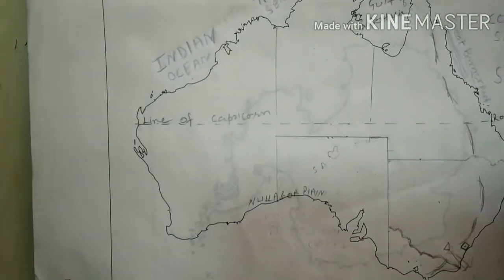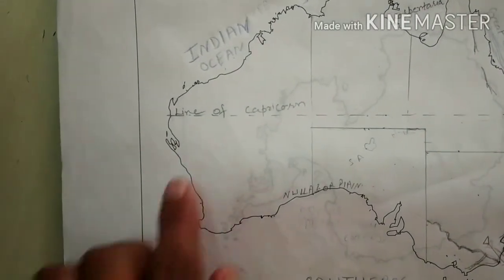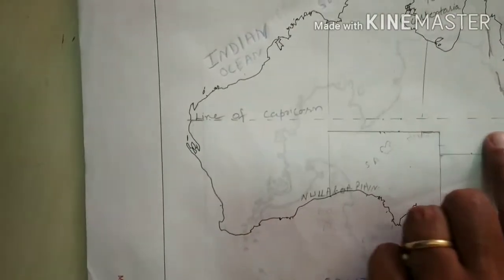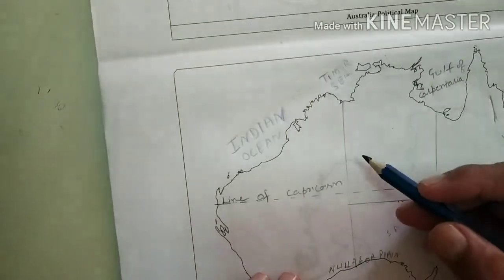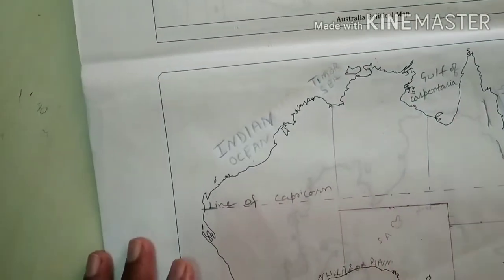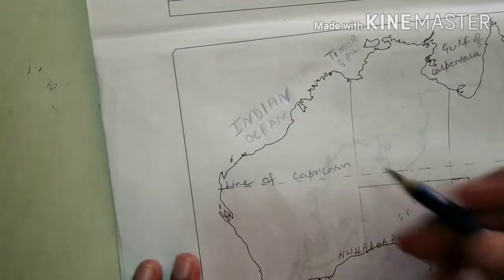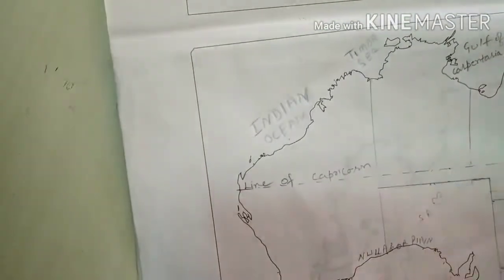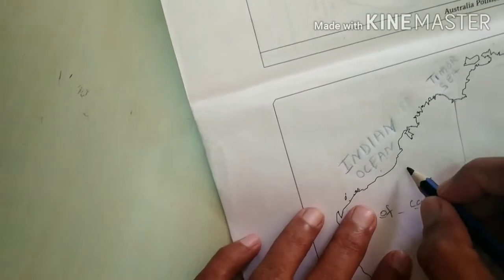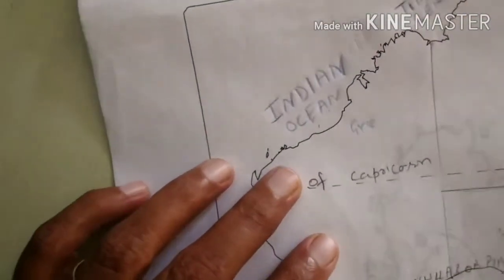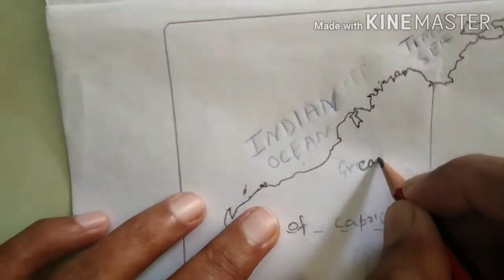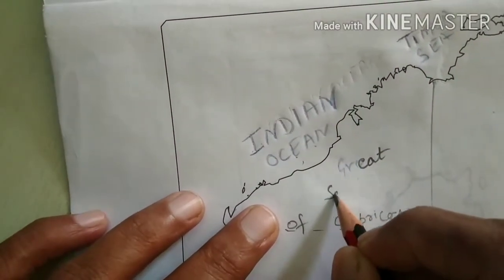So now come to the other physical features of Australia. This is, I already told you, the Tropic of Capricorn. Now in Western Australia, you know, we have three main deserts. First is the Great Sandy Desert, here, upward of the Tropic of Capricorn. This is the Great Sandy Desert.